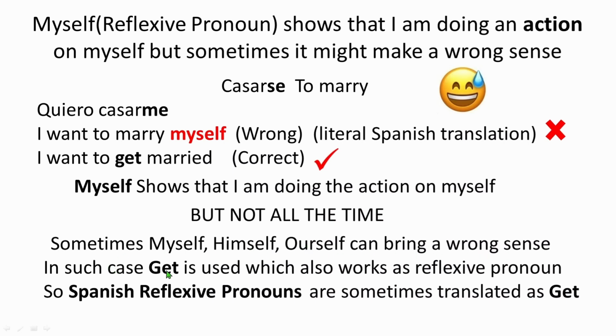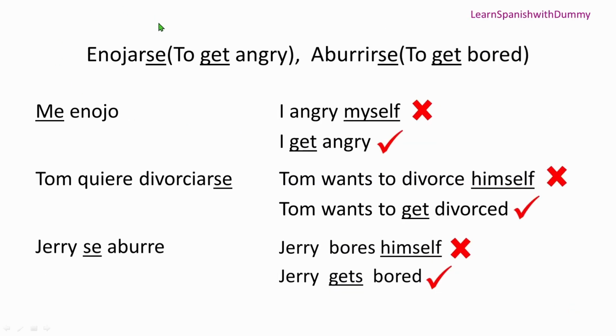Now it says that sometimes myself, himself, ourself can bring a wrong sense, right? In such case, get is used. We translate this myself, himself, herself as get. I mean, we translate the reflexive pronoun like me, te, se, nos as get in that situation. So reflexive pronouns are sometimes translated as get as well. Okay, perfect. All right, so we're going to see some examples here.